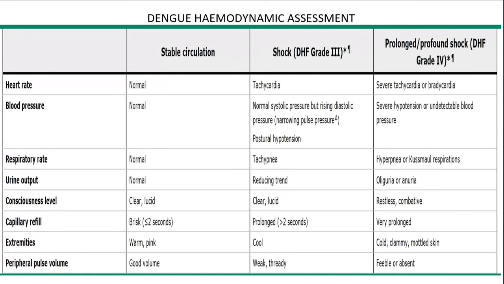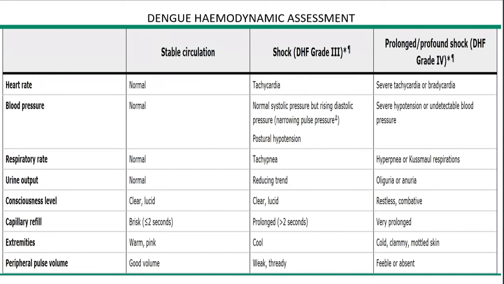And the capillary refill normally takes less than 2 seconds, but it's prolonged in dengue hemorrhagic fever grade 3, that's in shock, and in profound shock it's very much prolonged. The extremities are cool due to hypotension, and there is completely mottled skin in profound shock.